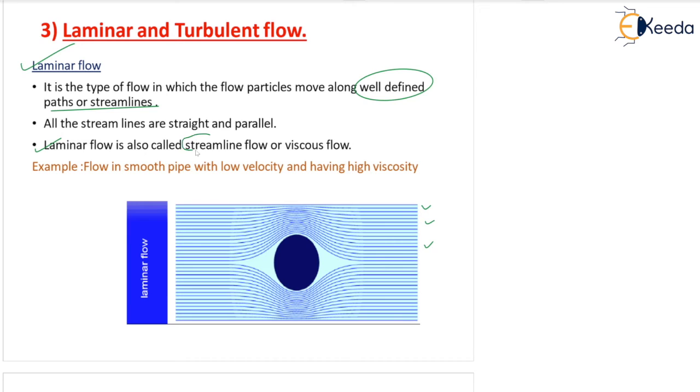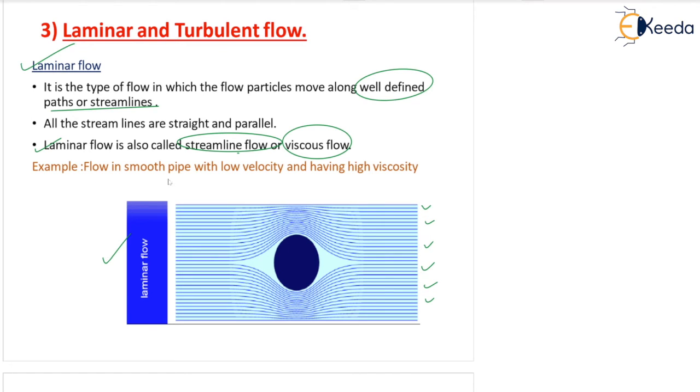What is the other name of laminar flow? Streamline flow, or viscous flow. All the streamlines are straight and parallel, and laminar flow can also be called streamline or viscous flow. And particles move in a well-defined, arranged path, you can say, or streamlines. This is a good example of laminar flow. You can see there is a spherical ball here, and the flow is going over the spherical ball on the top and bottom, and this is shown here by streamlines, which is like a laminar flow.